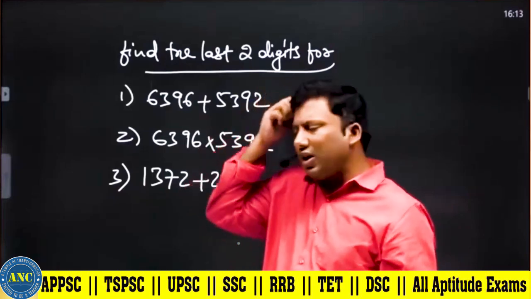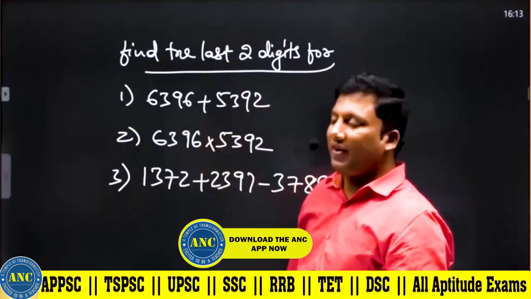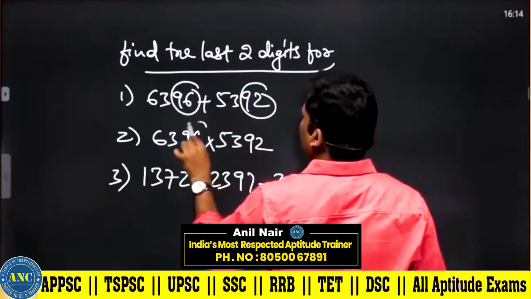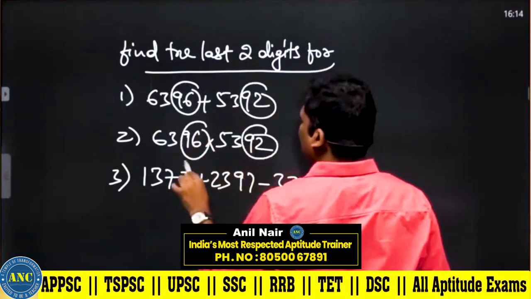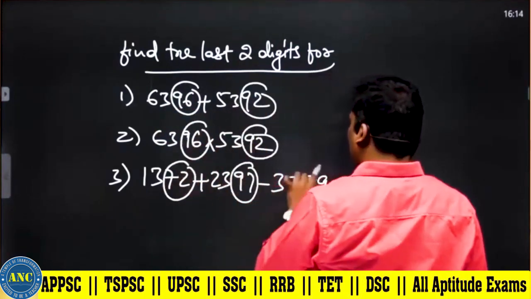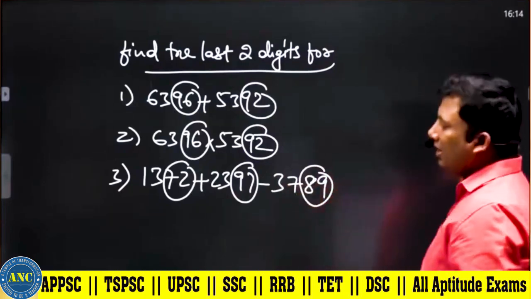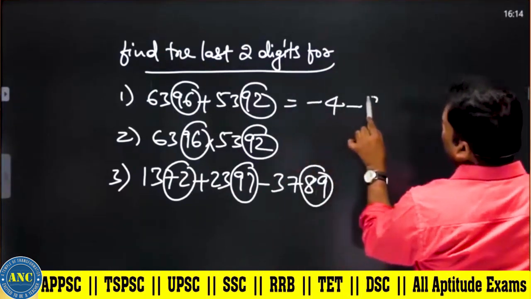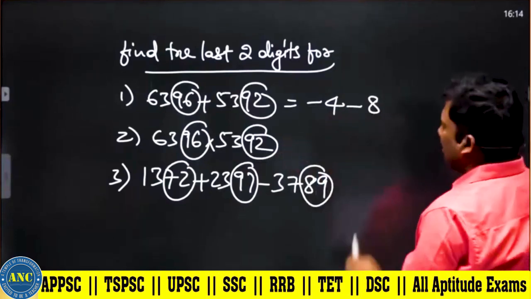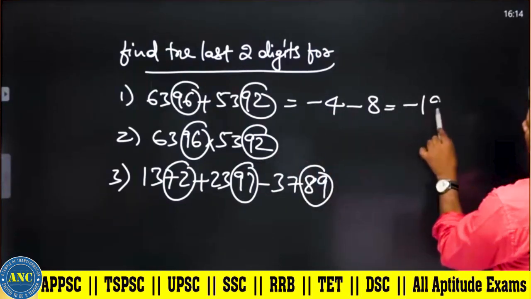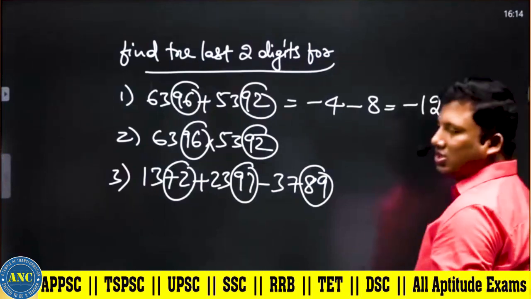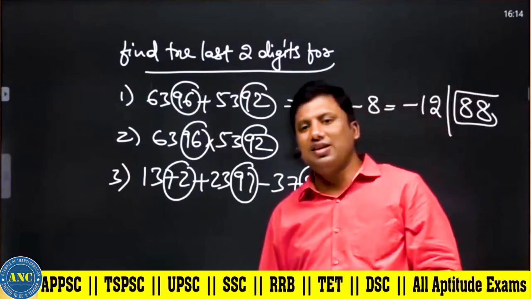Find the last two digits for 6396 plus 5392. Our entire concentration is on last two digits. 96 divided by 100, minus 4. 92 divided by 100, minus 8. Negative remainder minus 12. Positive remainder, 100 minus 12 is 88.